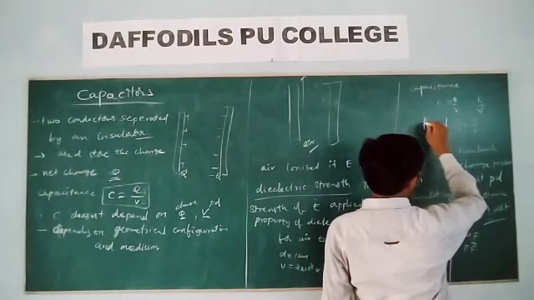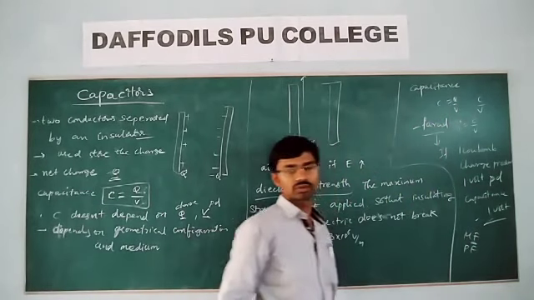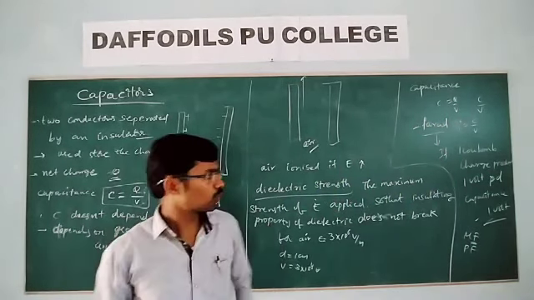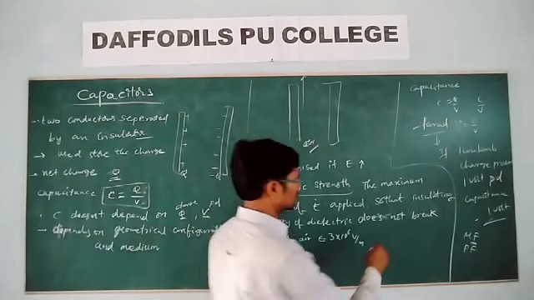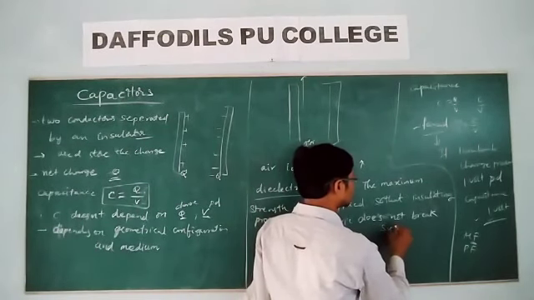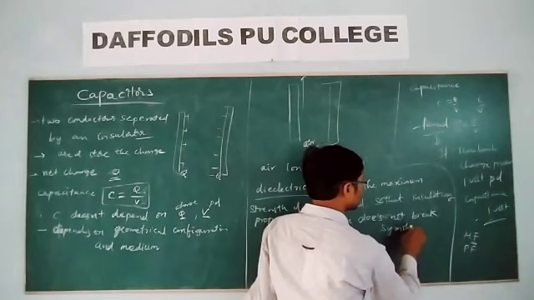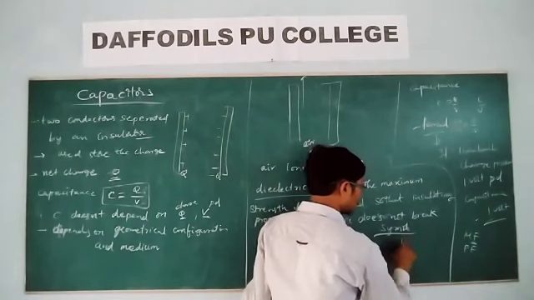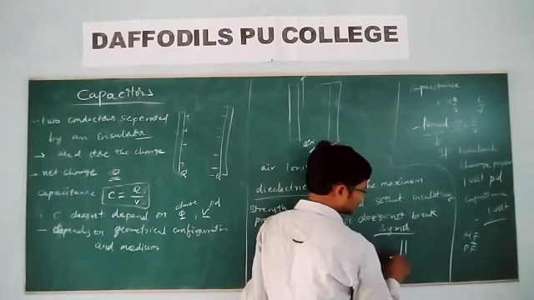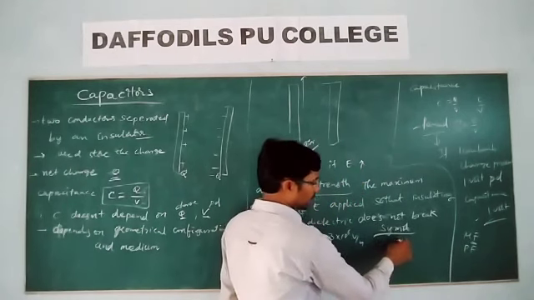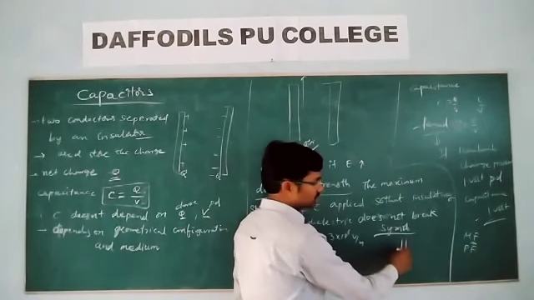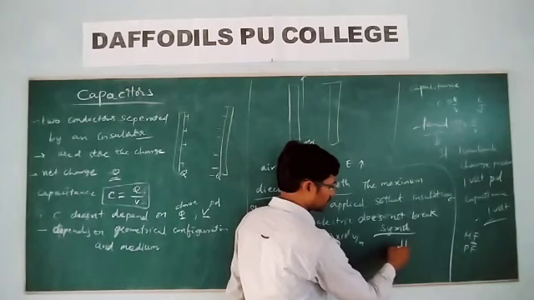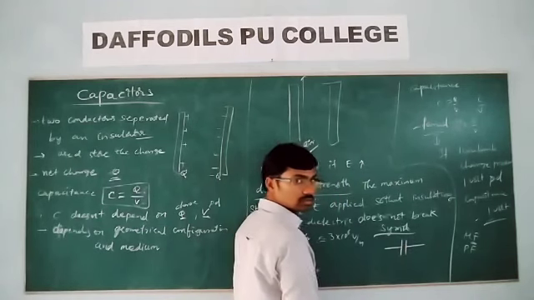When you write the name 1 farad, you have to write it like this. And what will be the symbol of the capacitor? You take two equal parallel lines, and you draw like this.